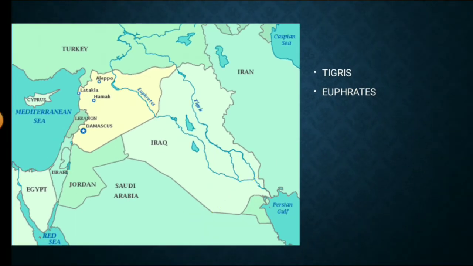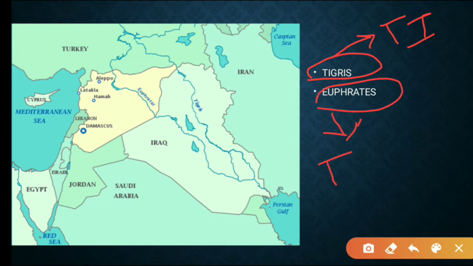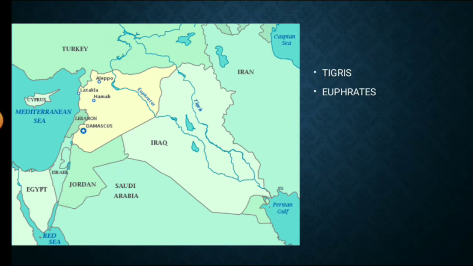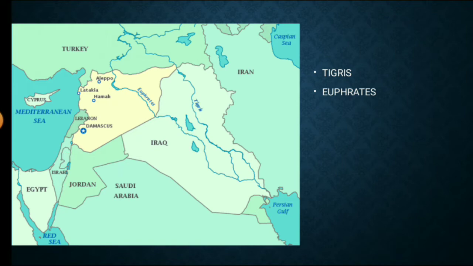So please remember this. The Tigris flows through the countries of Turkey and Iraq only, whereas the Euphrates originates in Turkey and enters into Syria and then Iraq and then the Persian Gulf. Okay, so please remember this. We also have a few rivers located here that we'll see in the next coming slides.